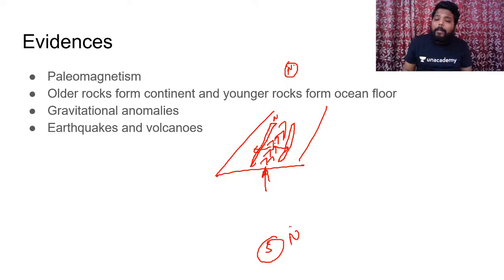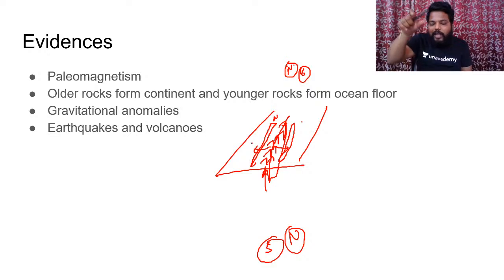It may differ or it may completely reverse. The magnetic north may reach south and magnetic south may reach north. Then what happened? The strip of rocks which would be extended from this particular central zone will attain one particular configuration, like they might have the movement towards this northern pole. So in this way, the irregular strips which you can observe on both sides of ridges give evidence that the magnetic field is not permanent, and that the seafloor is continuously spreading. In that regard, this paleomagnetism will also help us in understanding plate tectonics theory.